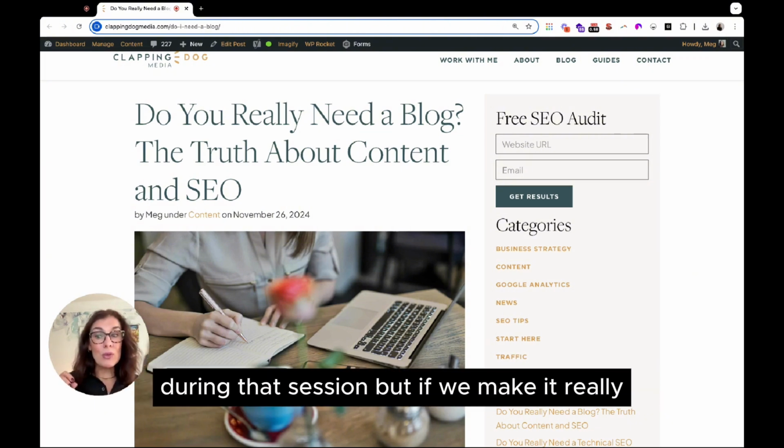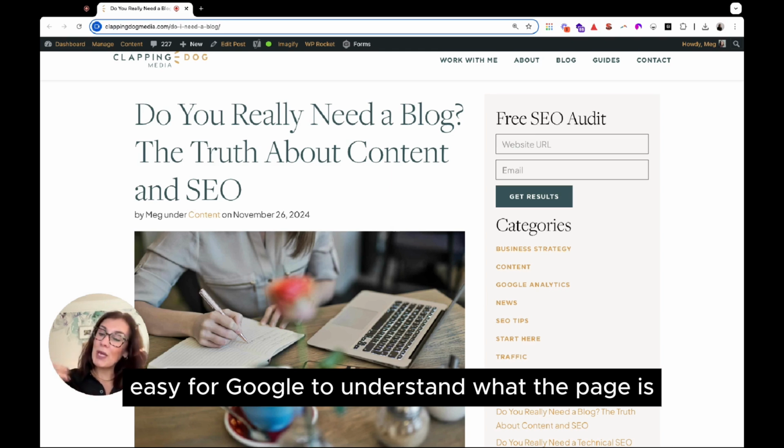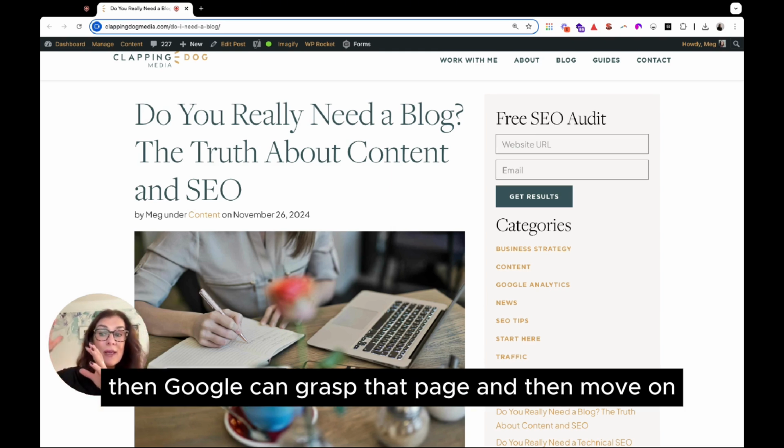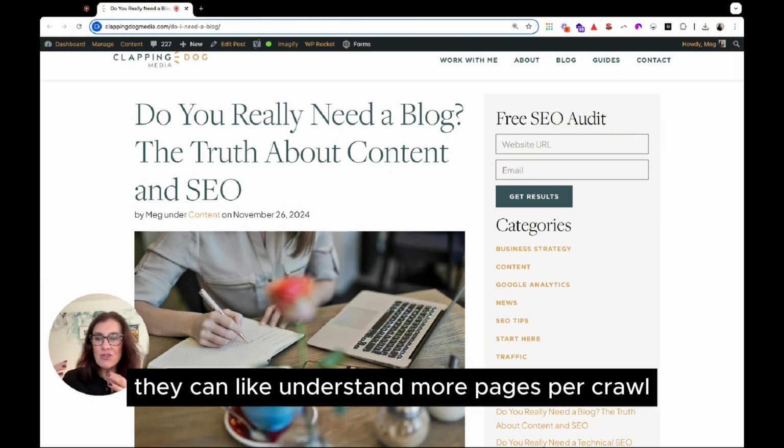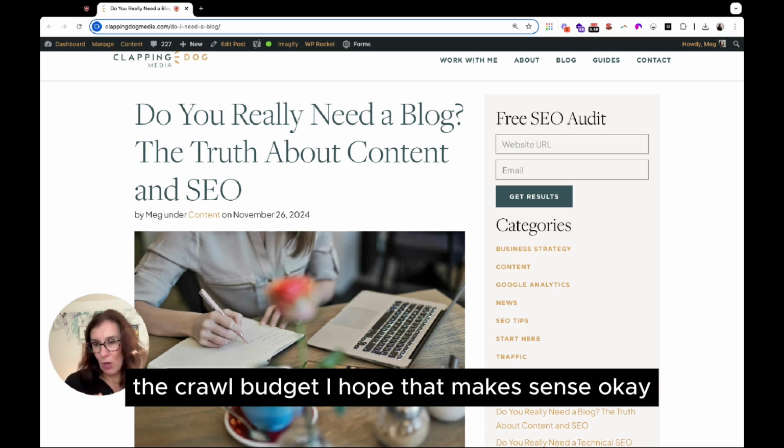But if we make it really easy for Google to understand what the page is all about, then Google can grasp that page and then move on. So they can crawl more pages, they can understand more pages per crawl, because they have a limited amount of time in the crawl budget. I hope that makes sense.